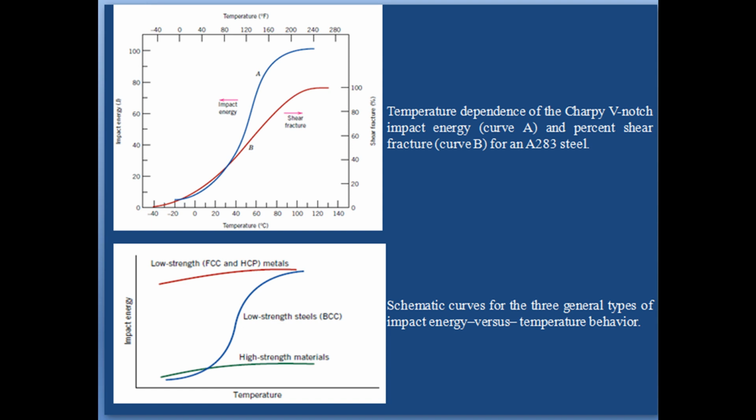However, these materials are also very brittle as reflected by their low impact energy values, and of course the characteristic ductile to brittle transition is represented by the middle curve of the figure. As noted, this behavior is typically found in low strength steels that have the BCC crystal structure. For these low strength steels, the transition temperature is sensitive to both alloy composition and microstructure.